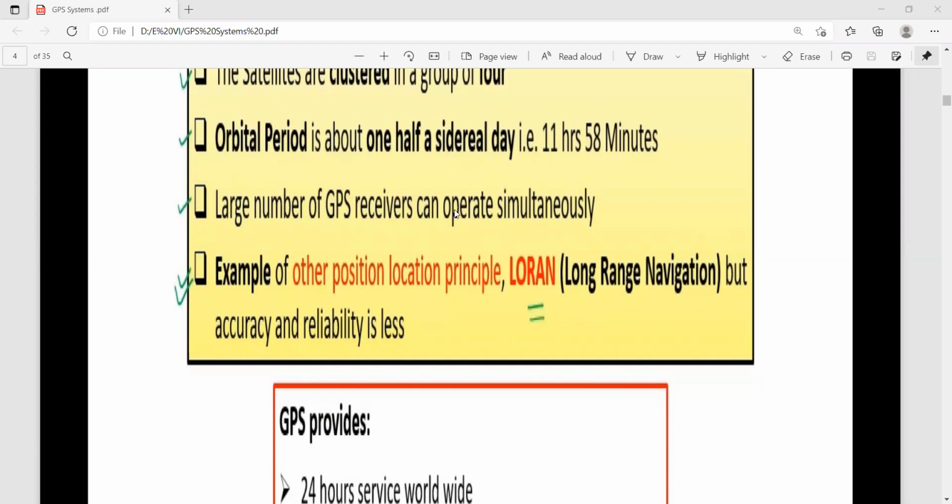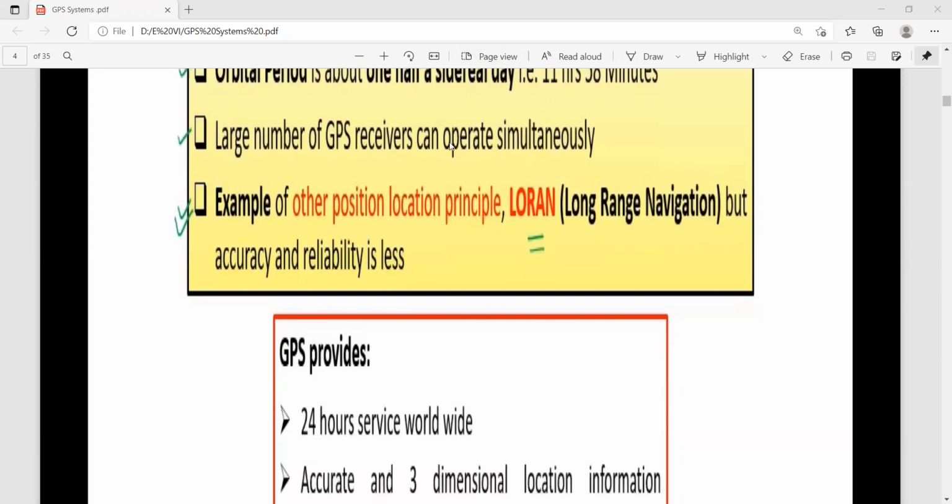A large number of GPS receivers can operate simultaneously. So there is no limit. As many people as you like can utilize the GPS service. There is no limitation on receivers operating simultaneously.